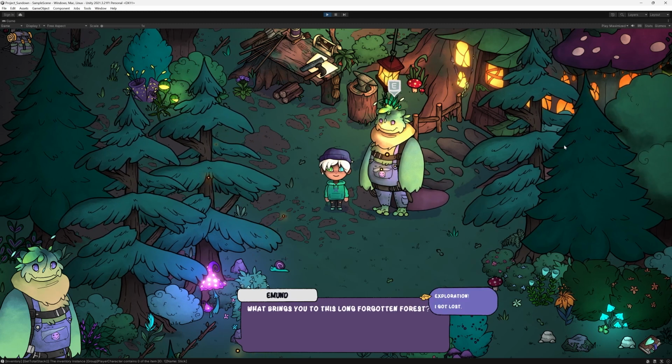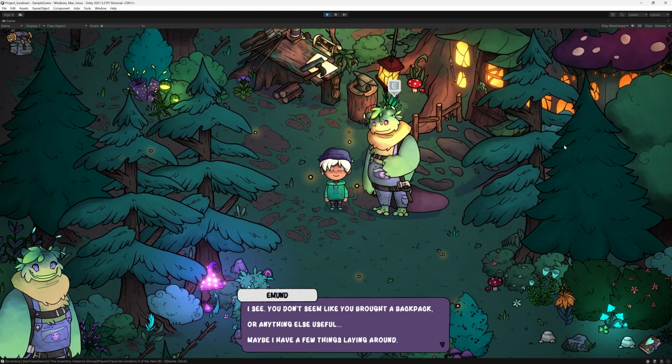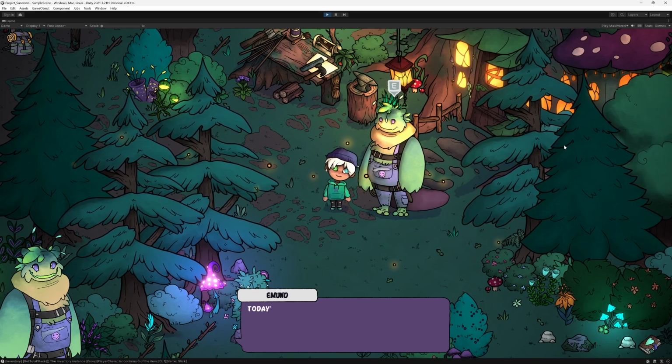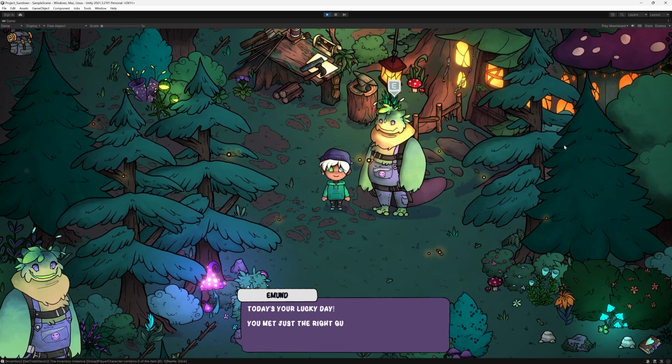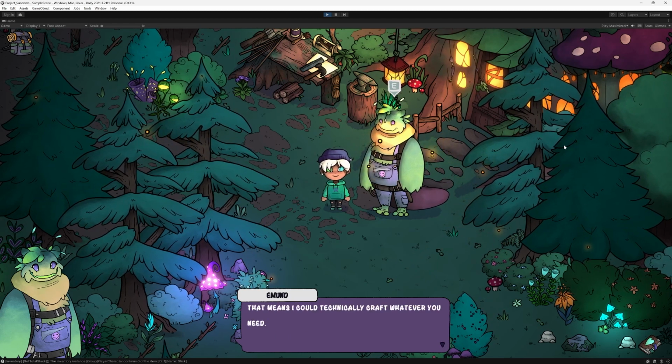Other than that, we're still missing the little companion bird that's supposed to follow the player along in its journey, and the rest is just adding more usable tools like a pickaxe or the bug net, polishing and adding more infrastructure and new assets to the game, as well as some beautiful sound design.